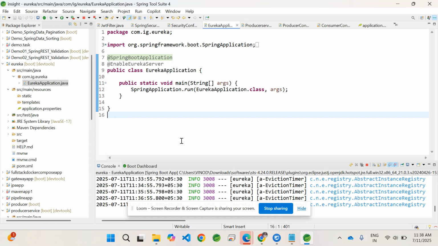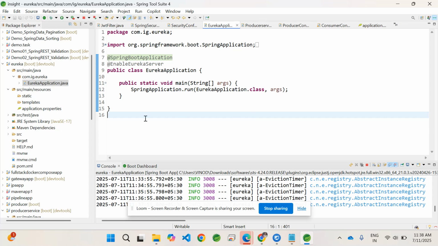So by looking into all these types of registry services, if you look into the benefits, there is no hard coding of IP addresses and network properties. That is the main advantage. It supports dynamic scaling, it supports fault tolerance, and it provides client side load balancing. So let us look into an example in the hands-on.